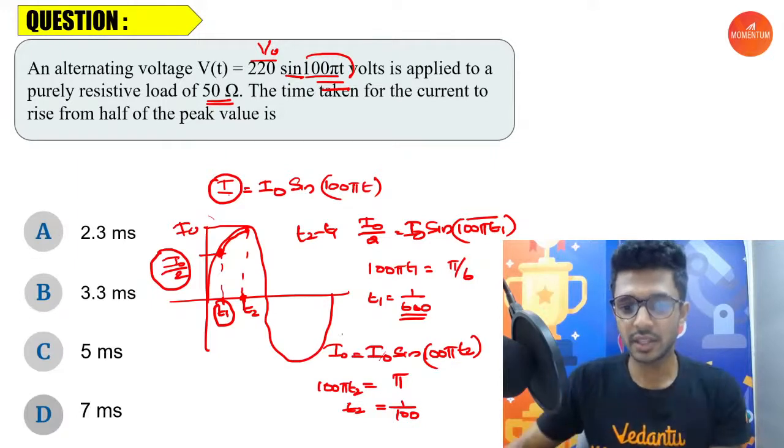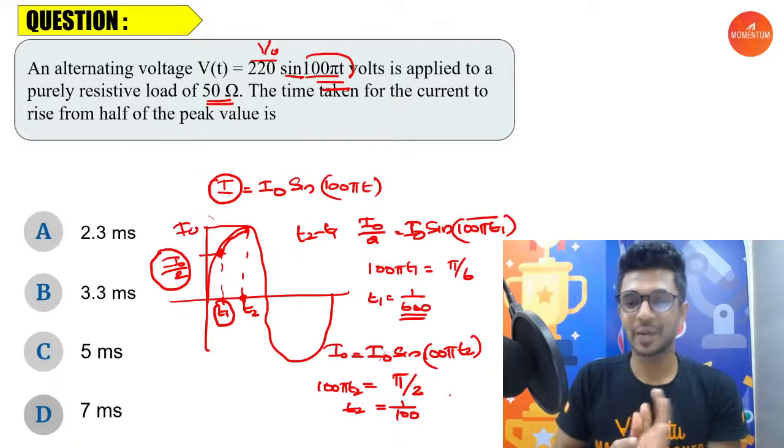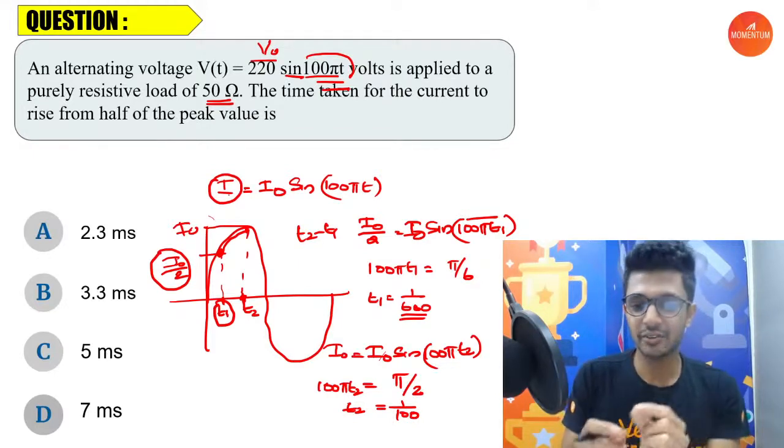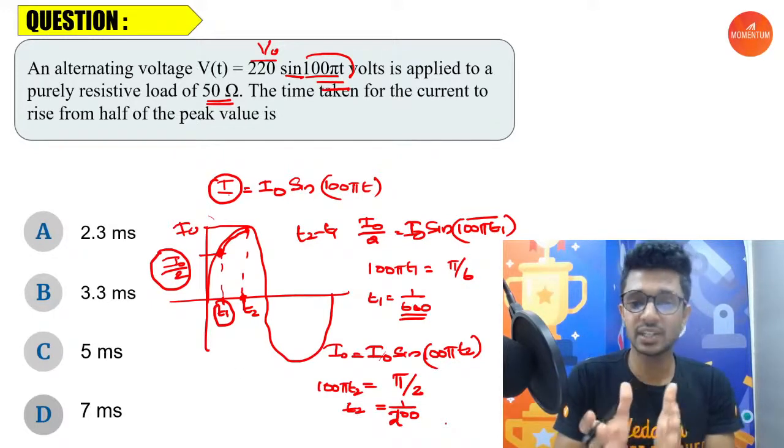Okay, so a small thing we have missed, right? Pi means 180 degrees, so it's pi by 2, right? Pi by 2 means 90 degrees, because the sine of 90 is equal to 1. So 100 pi T2 is pi by 2, so this becomes 1 by 200. A small change here and there.